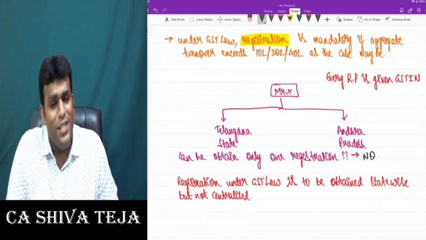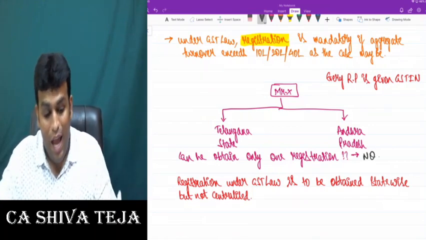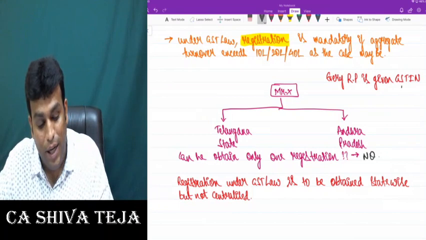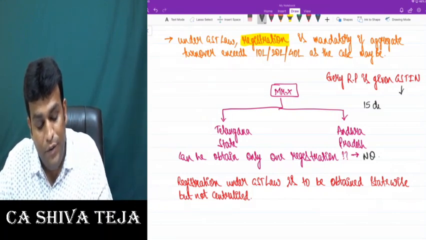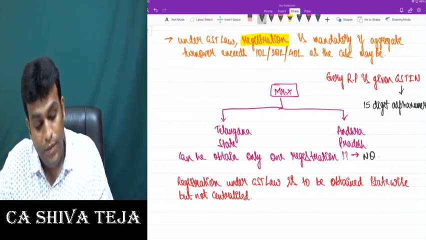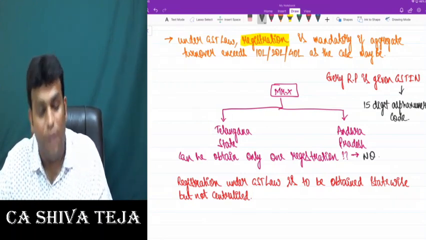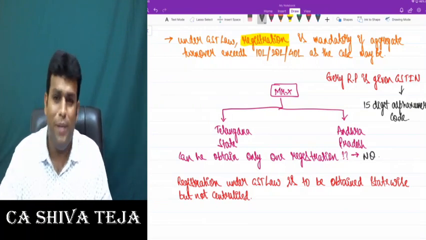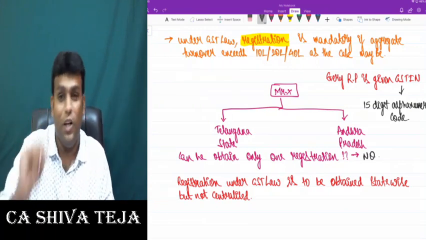This GST identification number is a 15-digit alphanumeric code. I'll explain its importance in detail when I go to the topic of registration.